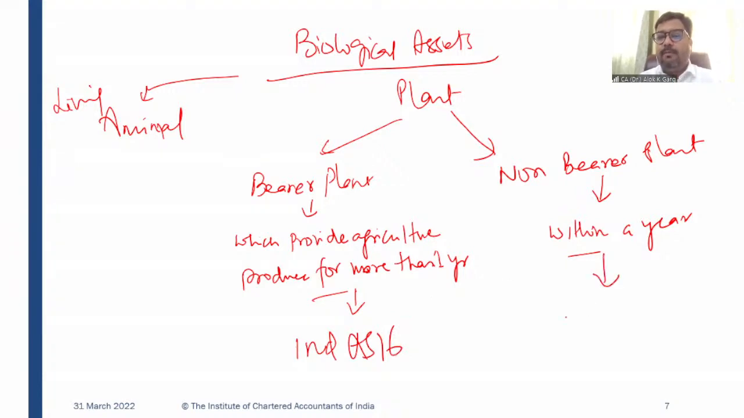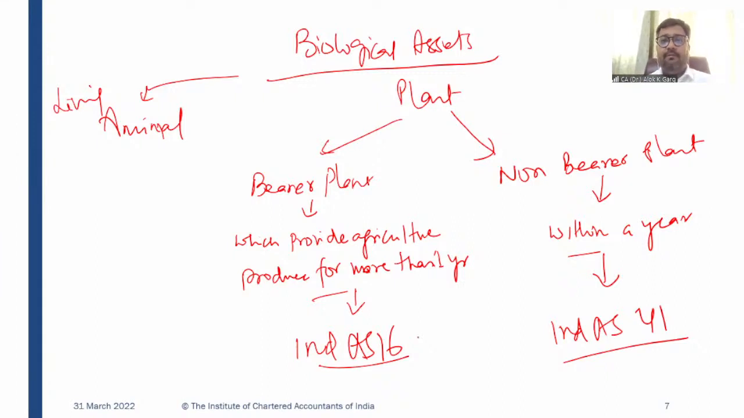And this non-bearer plant has to be accounted for as per Ind AS 41, right? There is no concept of bearer animal. If there are living animals and they are related to agricultural activity, they will be covered under Ind AS 41. If not related to agricultural activity, they will not be covered under Ind AS 41. Probably they will be covered under Ind AS 16, or could be another standard. Okay. I hope this concept is clear to everyone.